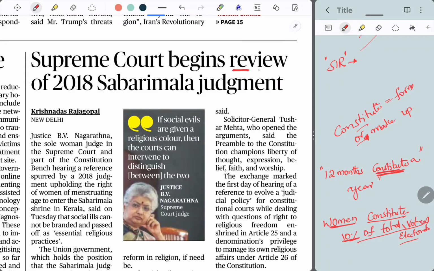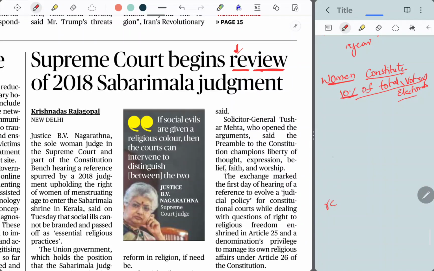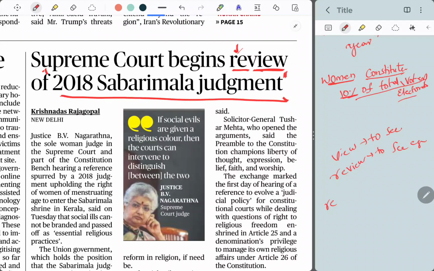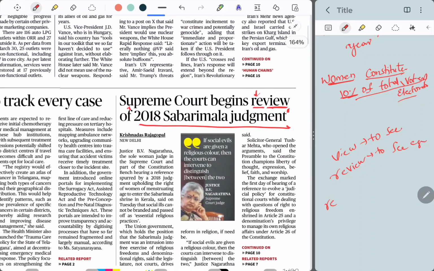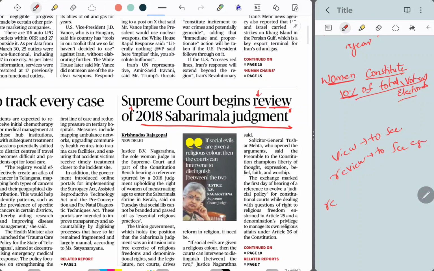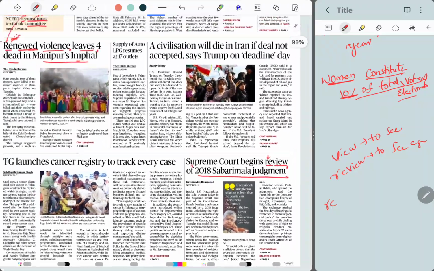Supreme Court begins review. Again, one more word with re, again. View is to see. Review is to see again. So Supreme Court begins to review the 2018 Sabarimala judgment. So it will again see what the judgment is and say if it is fully correct or if it wants to make some adjustments to that judgment. Review is to see again, to look at the judgment again here.